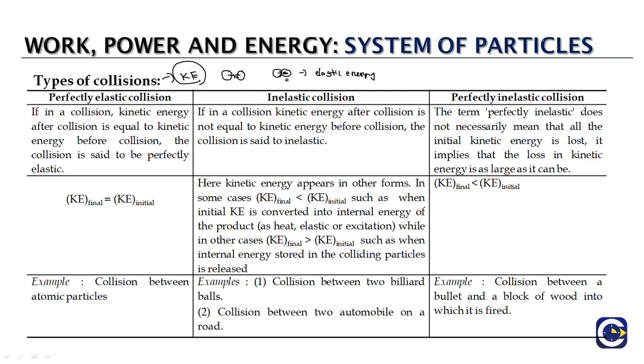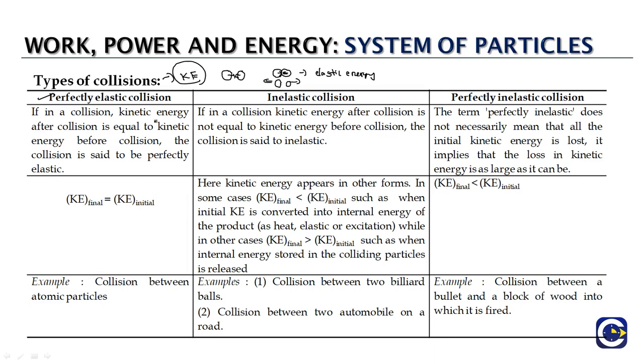And in some collisions, as the particles are receding back, the elastic energy will be fully converted into kinetic energy. Maybe the individual particles might see a change in the kinetic energy value, but if the overall energy of the particles involved remains constant, then such a collision is what we call a perfectly elastic collision.